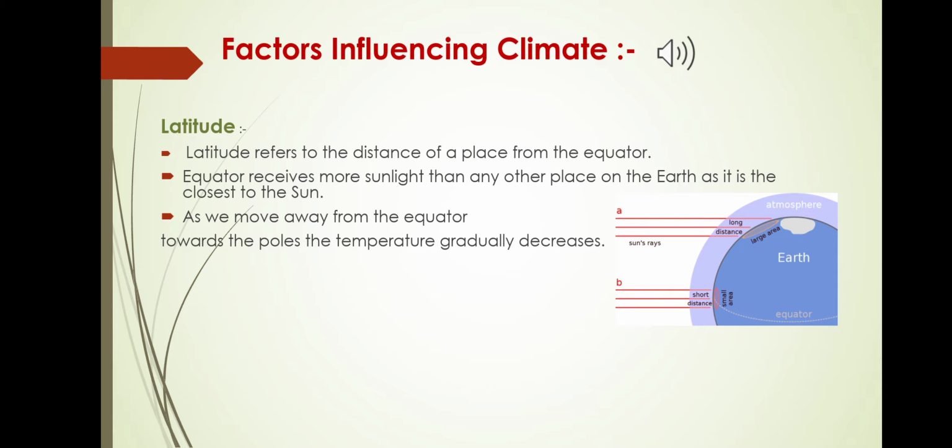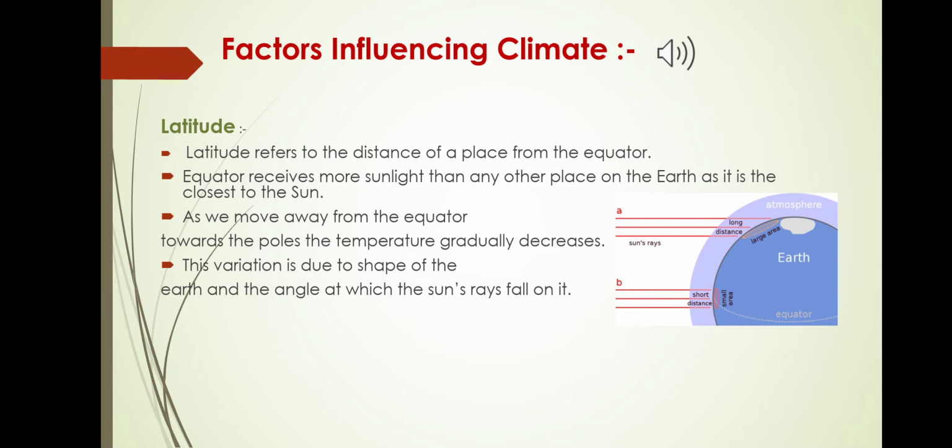This variation is only due to the shape of the earth and the angle at which the sun rays fall on it. As you know, the earth is spherical and its axis is tilted, so the rays of the sun fall either vertically or slanting on its surface.